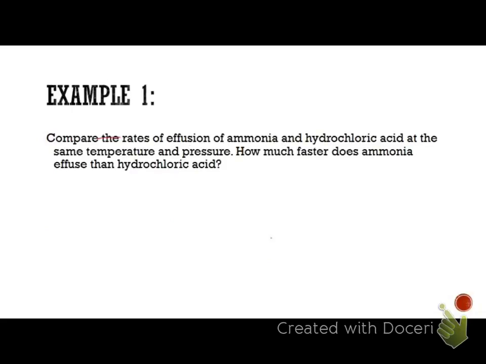Oops, I don't know why we have two slides on there, but we do. This first example says compare the rates of effusion of ammonia, which is NH3, and hydrochloric acid, which is HCl, at the same temperature and pressure. It wants to know how much faster ammonia effuses than HCl. First thing we need to do is get the molar mass of both gases. Quickly add that up in your calculator if you want.